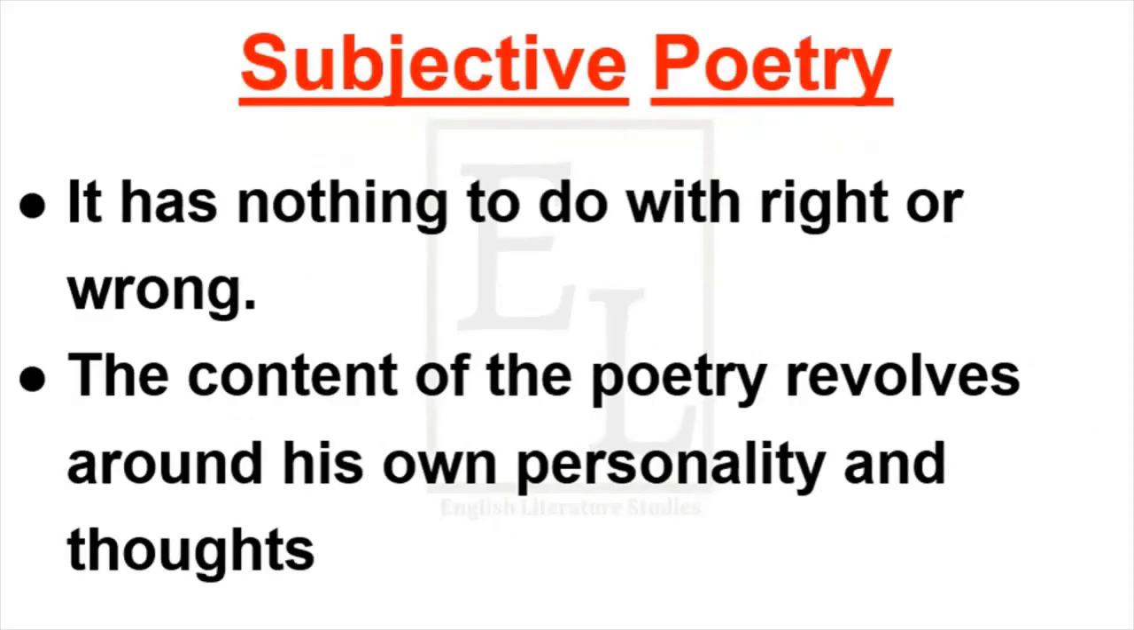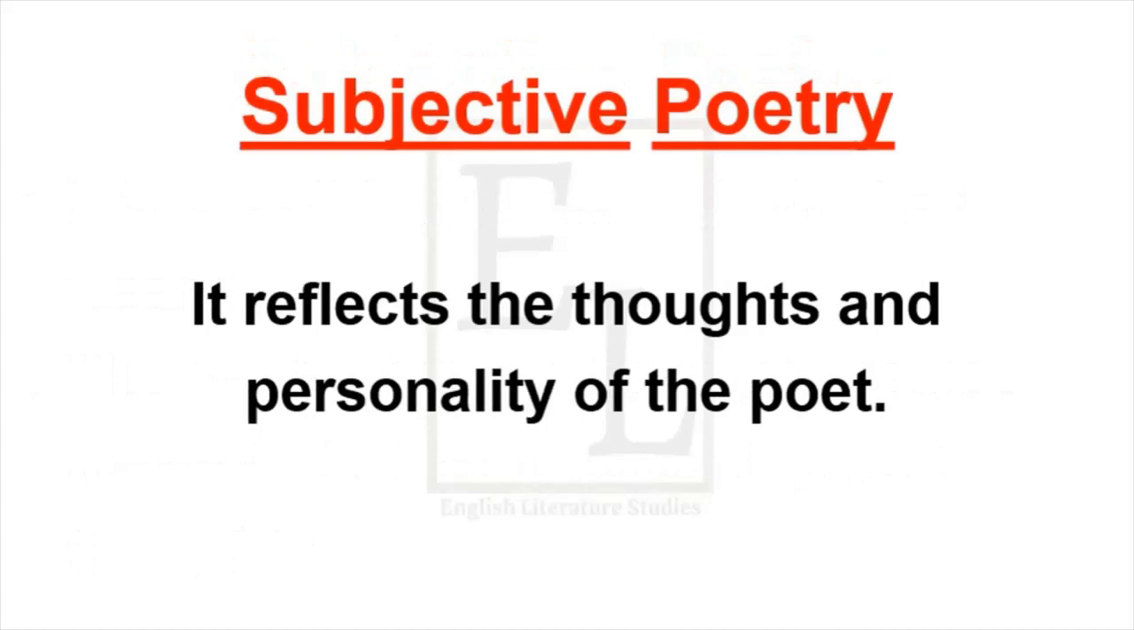The subjective poetry has nothing to do with right or wrong. When the poet describes his feelings, when he reflects his emotions, ideas, thoughts, all those things have nothing to do with the right or wrong perspective. However, the content of the poetry revolves around his own personality and thoughts with the medium of subjective poetry, as it reflects the thoughts and personality of the poet.